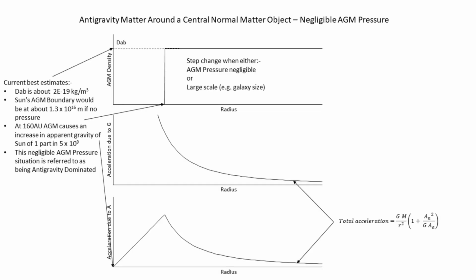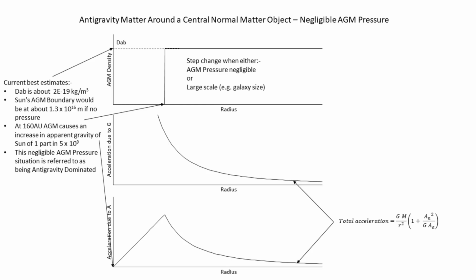So this is a slide from the first video, and the important thing here is that the total acceleration of gravity and the attraction of the AGM lacuna is GM over r squared, and then 1 plus aN squared over GAA. If G equals aN equals AA, then the contents of the bracket equal 2. So from that we would expect that the effect of the anti-gravity matter atmosphere is to apparently double the mass of a normal matter object.